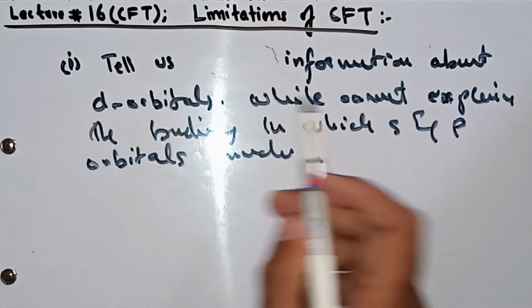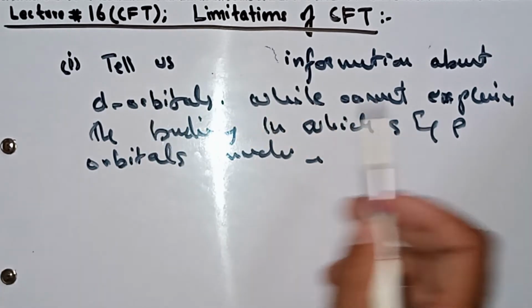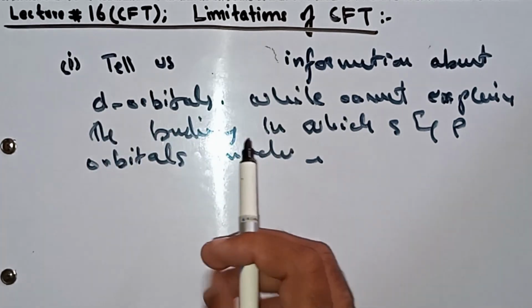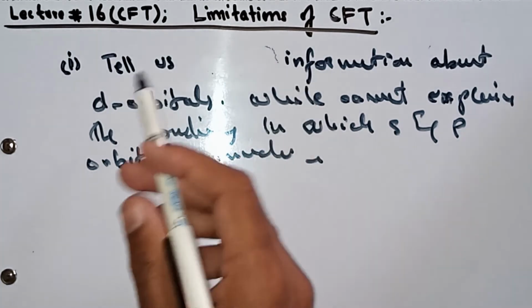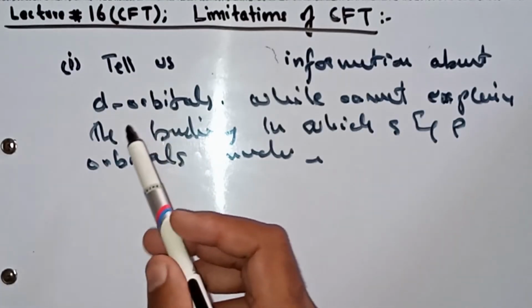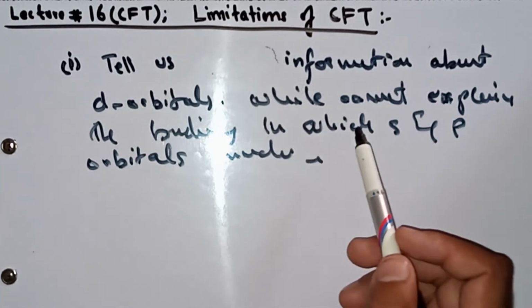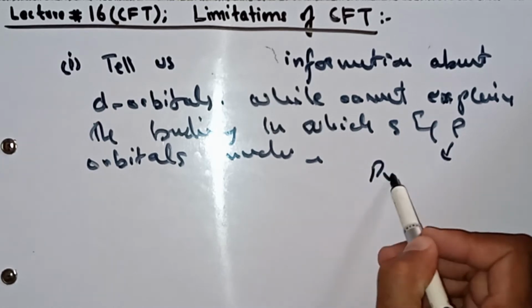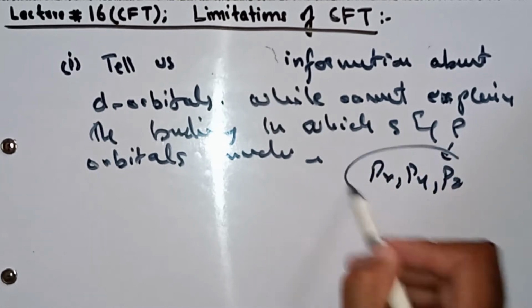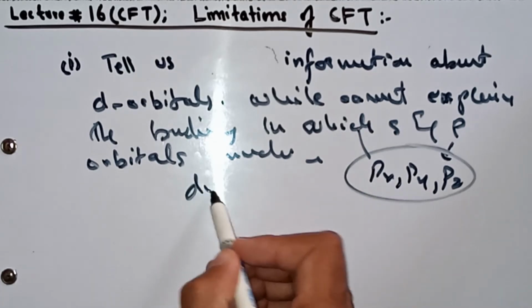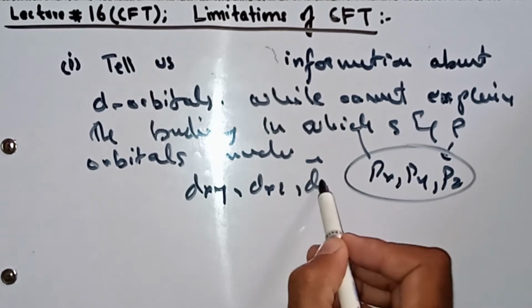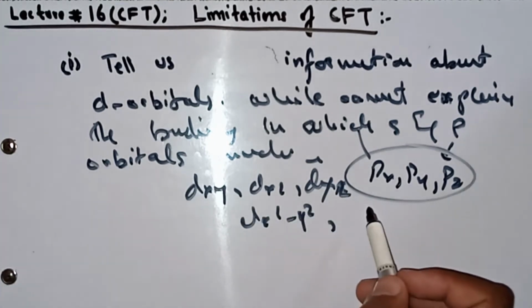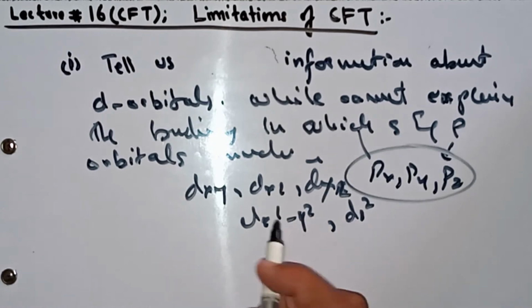Crystal field theory gives us information about the d orbitals, and those d orbitals have the t2g and eg sets, among which transitions occur. So it tells about d orbitals, while it has no explanation about s orbitals or p orbitals, px, py, pz. It has information only about dxy, dxz, dyz, dx square minus y square, and dz square. So this is one big limitation of crystal field theory.